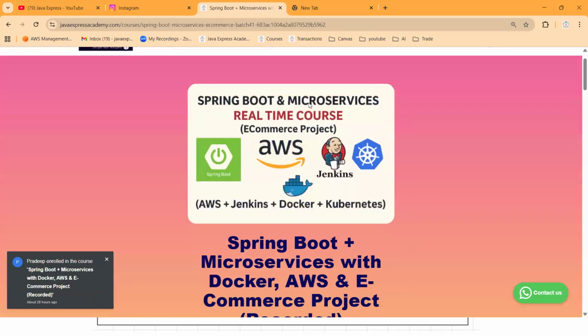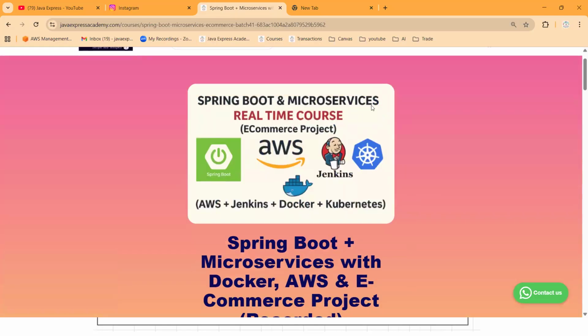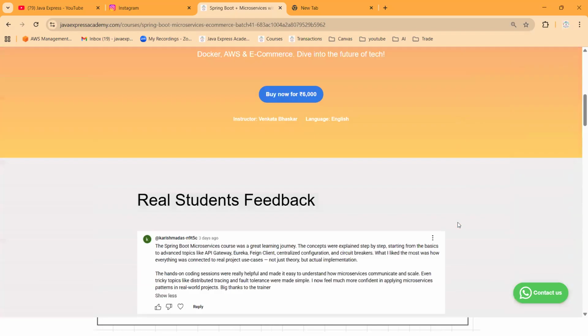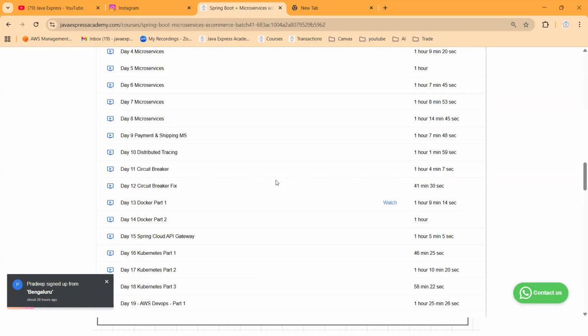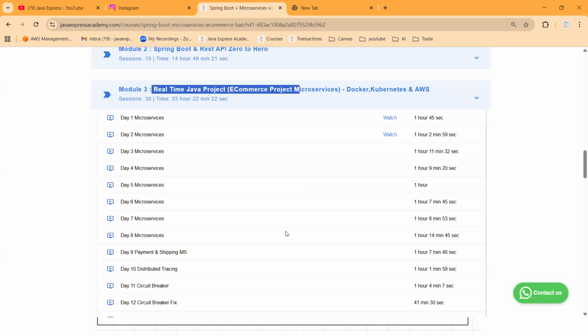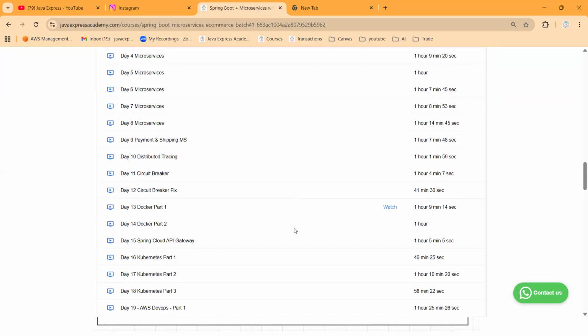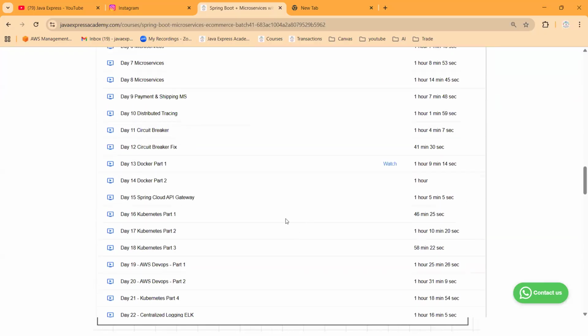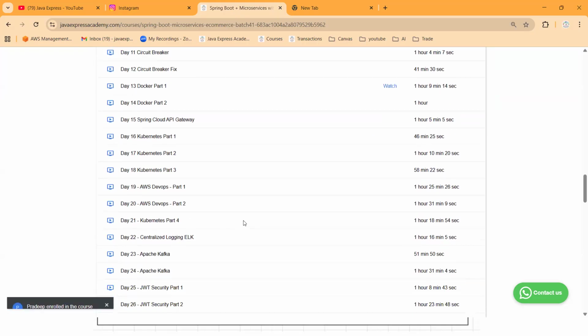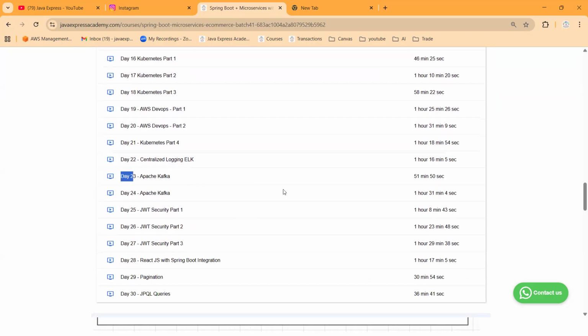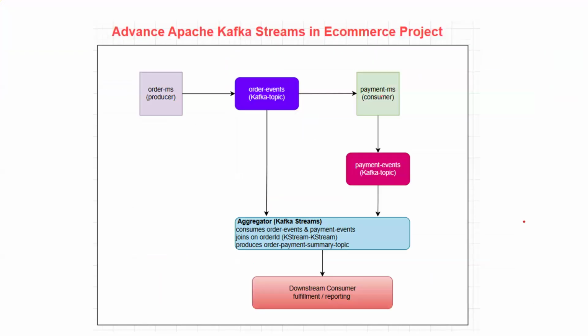So whoever has taken this project, Spring Boot and microservices with e-commerce project, here we have a module called real-time Java project, e-commerce microservices. Who completed this module, the complete source code is available and you will be able to learn Kafka videos as well. That is the usual, normal Apache Kafka. This is an extension for today's session. Who has already completed it, then it's good. Why? Because developing from scratch will take a lot of time, right?